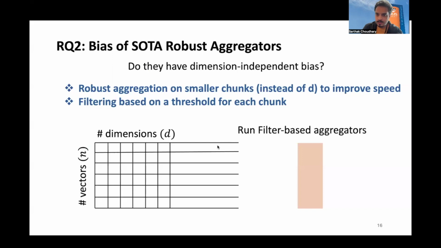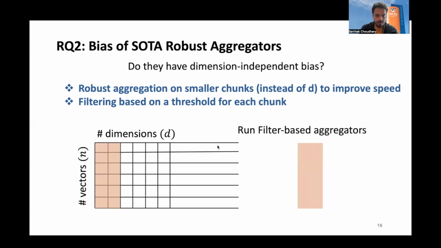Now, the state-of-the-art implementations of filtering-based aggregators are designed to be much more efficient than order D cube in theory. The way they do it is that they chunk the dimensions into small chunks, and then they run robust aggregators over each chunk.